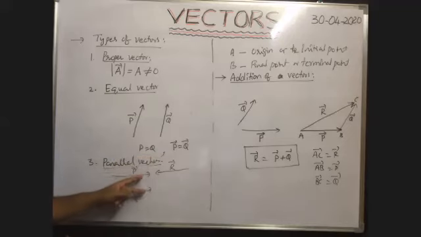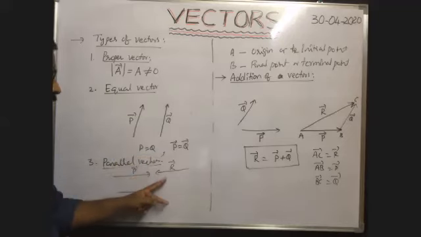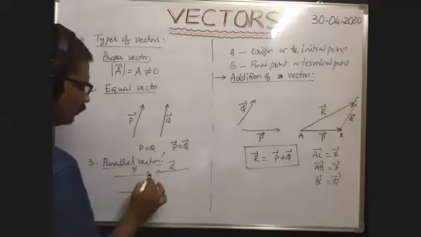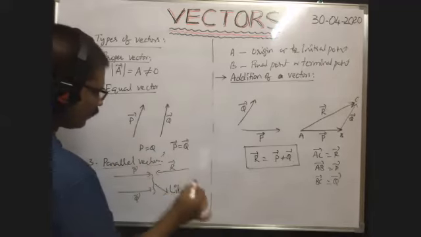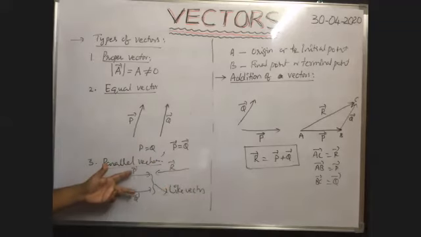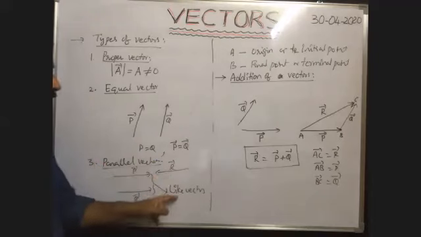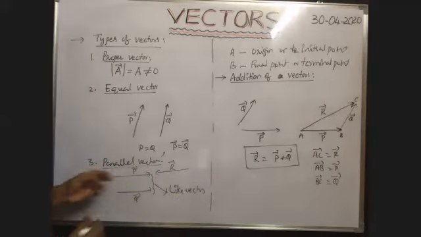If two vectors' directions are also the same, then these two are called like vectors. No doubt, their lines are parallel to each other. Their paths are parallel to each other. That's why parallel vectors. If their directions are also along the same direction, then they are called like vectors. But magnitudes may be different.